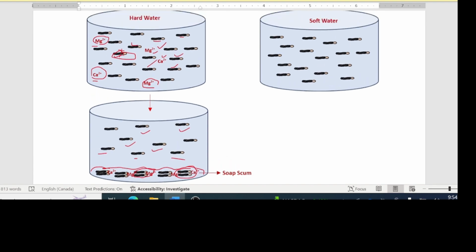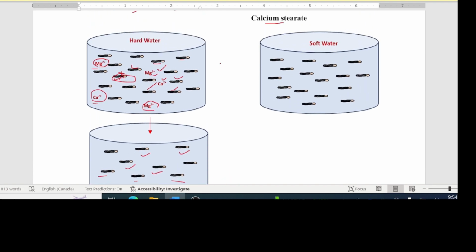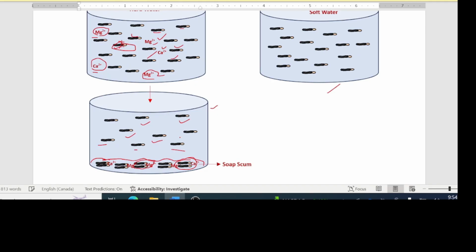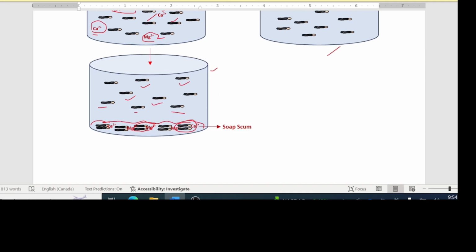Compare that with a water that is soft, that doesn't have any calcium or magnesium inside. See, lots of free soap molecules are there. So that's why they lather up very quickly, and this will be more effective in cleaning than this one here, because this one here will have less soap molecules, and then you have this scum that is formed here, which is a nuisance, gets stuck onto your clothes, goes down the pipe, blocks it up, and forms these scales.